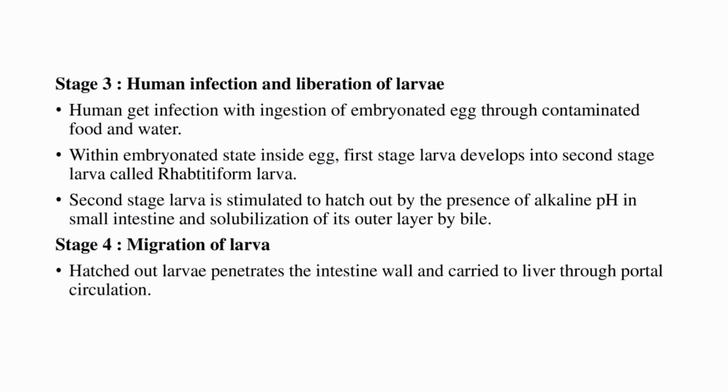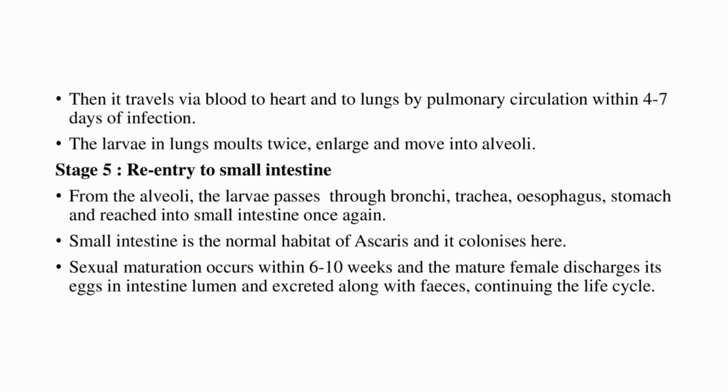Stage 4, migration of larva. Hatched out larvae penetrate the intestinal wall and are carried to the liver through portal circulation. Then they travel via blood to the heart and to the lungs by pulmonary circulation. Within 4 to 7 days of infection, the larvae in the lungs molt twice, enlarge and move into the alveoli.